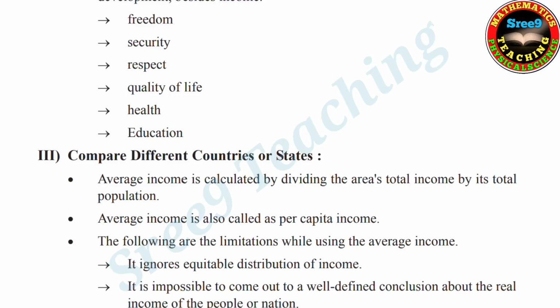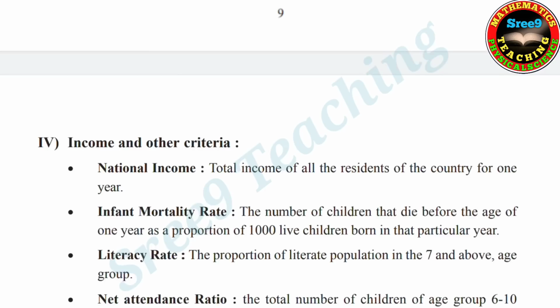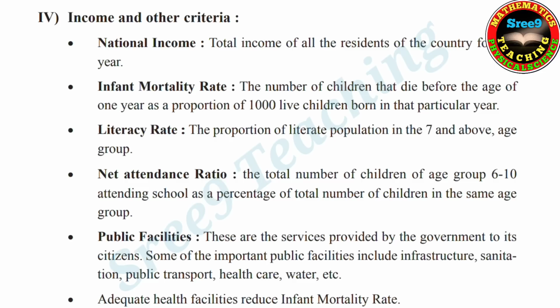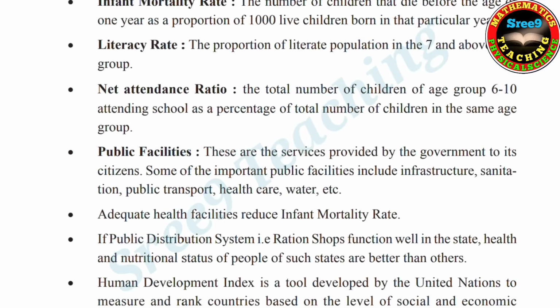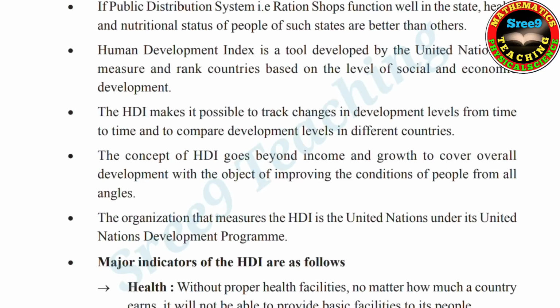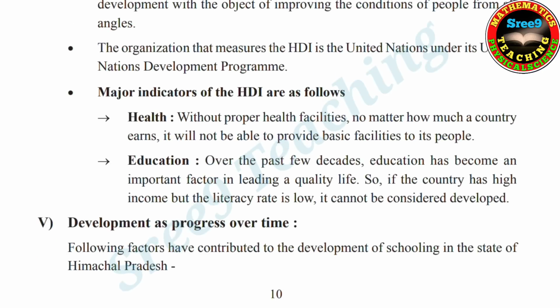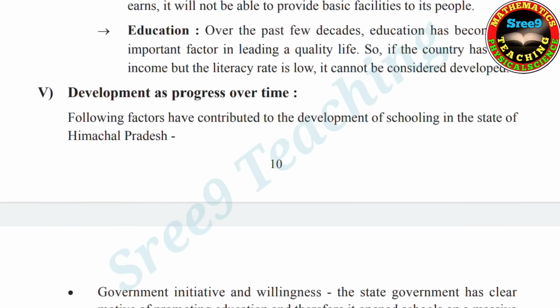Here, third one is compare different countries or states. Next, all these you can read here. Now, income and other criteria: national income, infant mortality rate, literacy rate, net attendance ratio, public facilities, all are there here. Now major indicators of the HDI are as follows: health, education. Next, development has progressed over time.